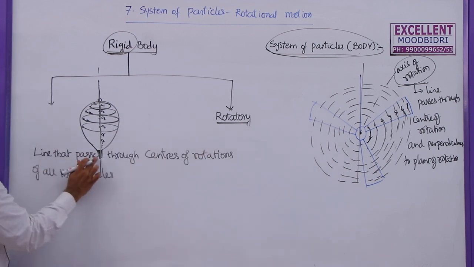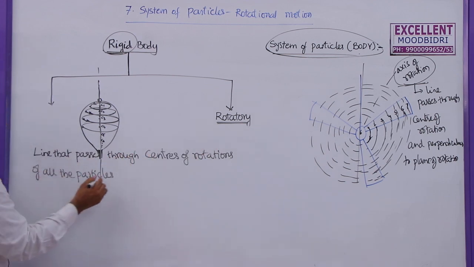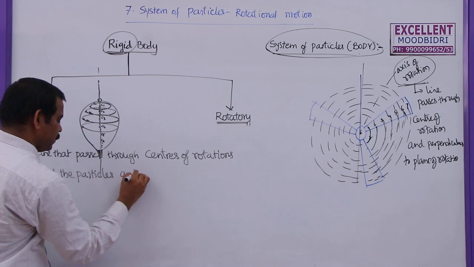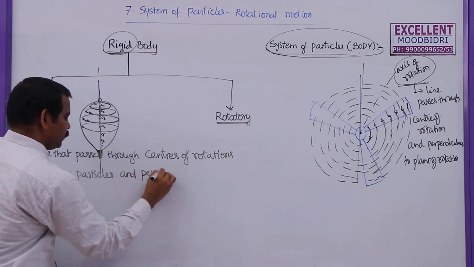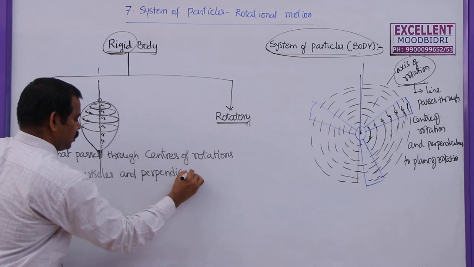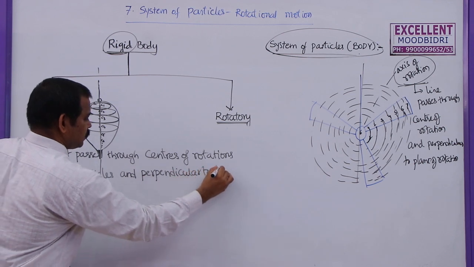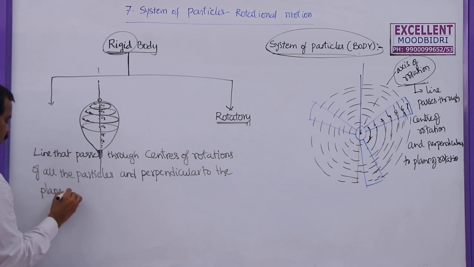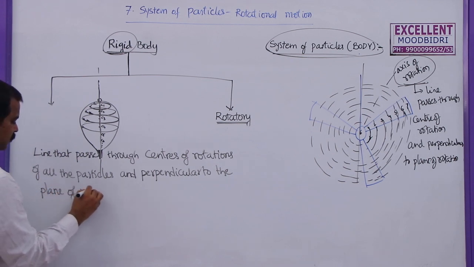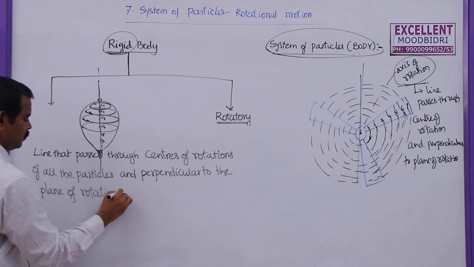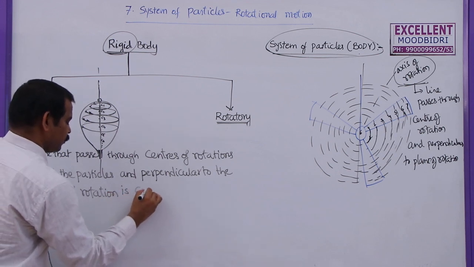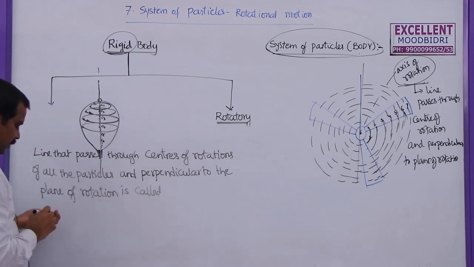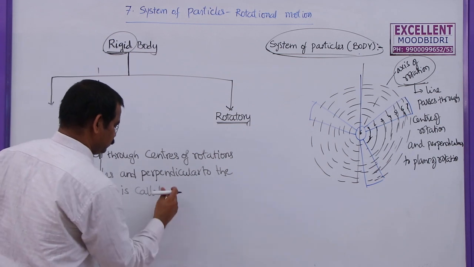So a line that passes through the centers of rotation of all the particles and perpendicular to the plane of rotation is called the axis of rotation.